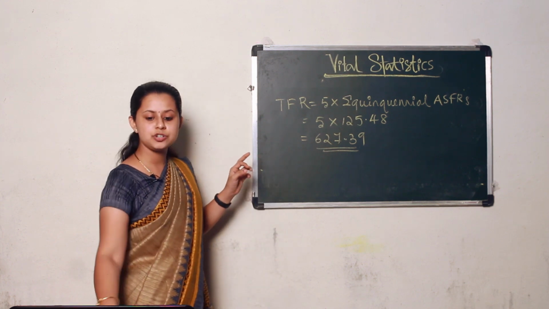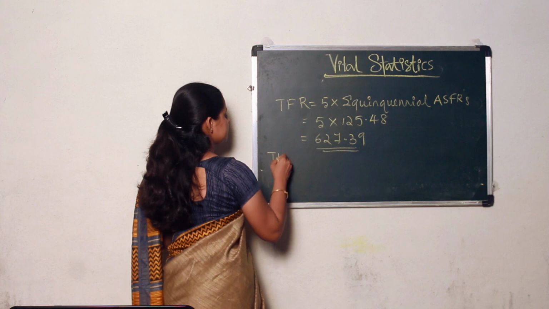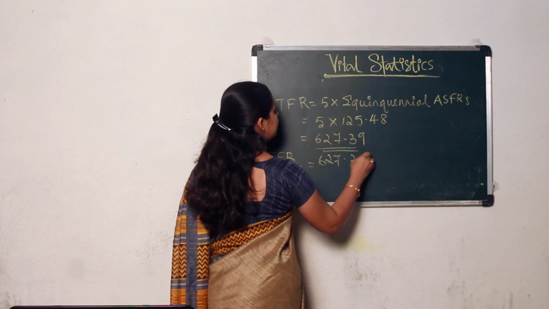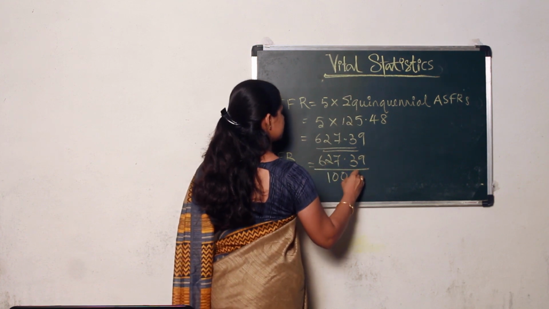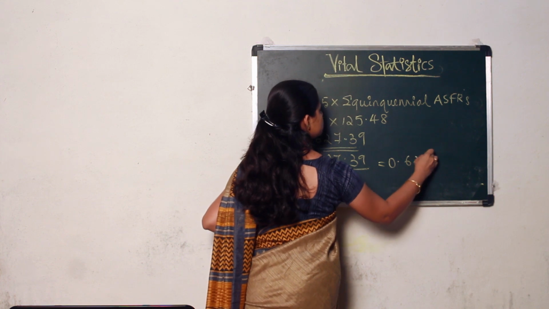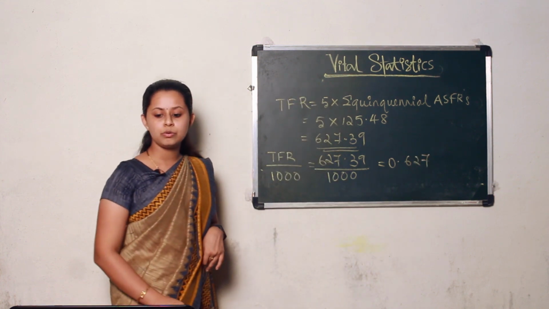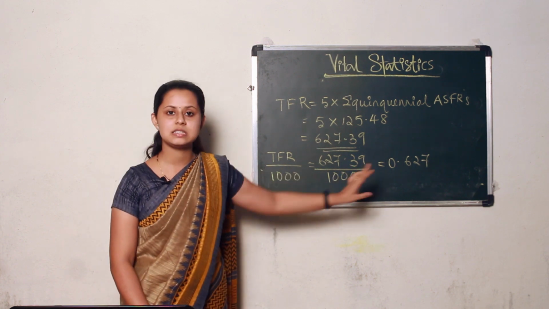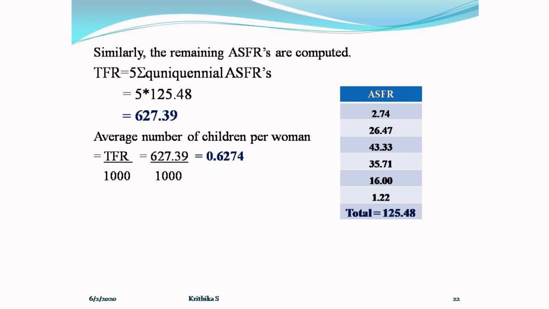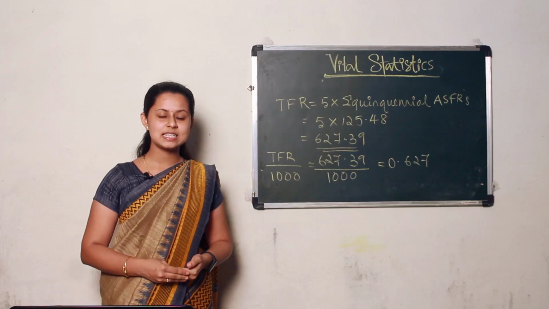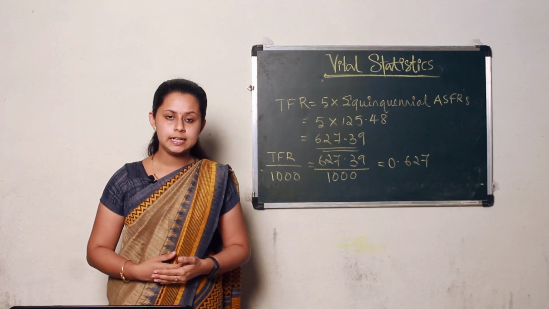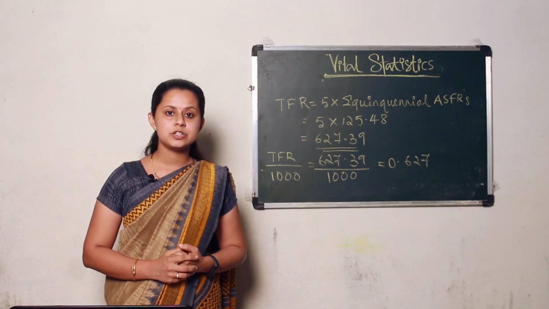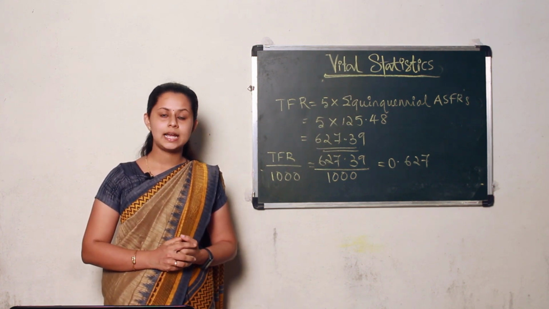Next, to find the average number of children per woman, that is TFR divided by 1000, that is 627.39 divided by 1000, that is equal to 0.6274. So the average number of children per woman in this problem is 0.627. So in this class we have studied age specific fertility rate and total fertility rate as well as problems based on that. In next class we shall study the reproduction rates as well as mortality rates. Thank you.